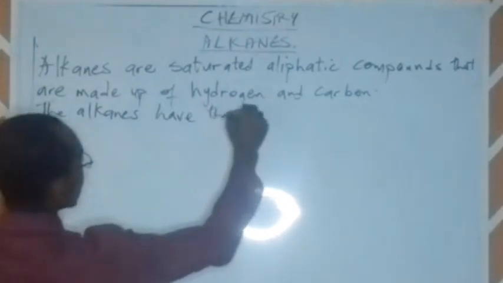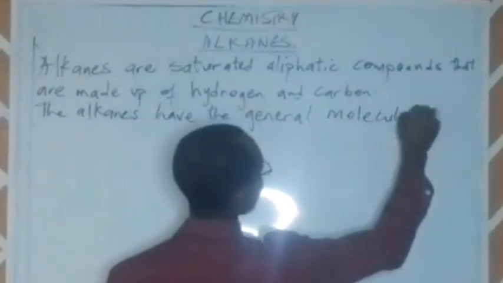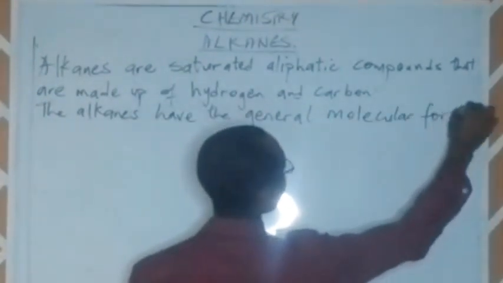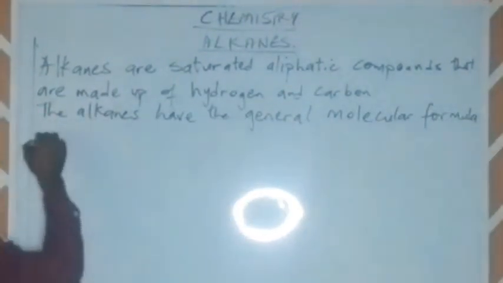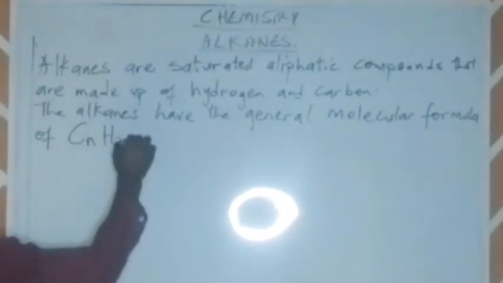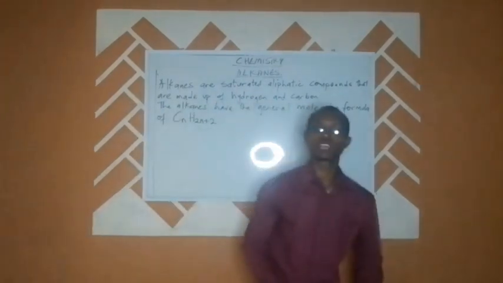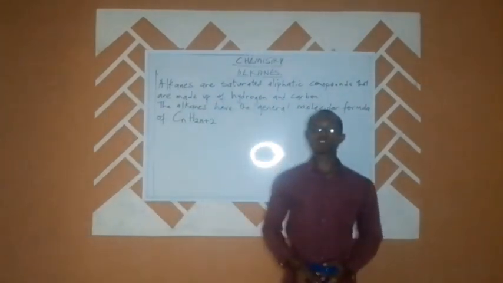have the general molecular formula of CnH2n+2. Yes, that is the general molecular formula of the alkane components.